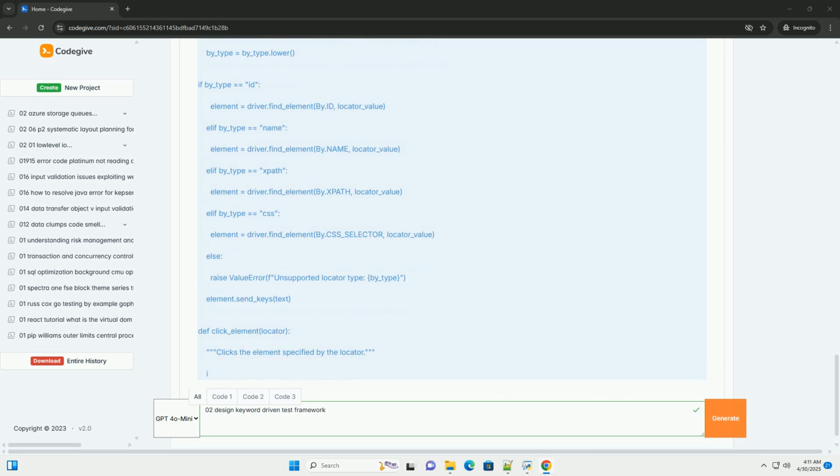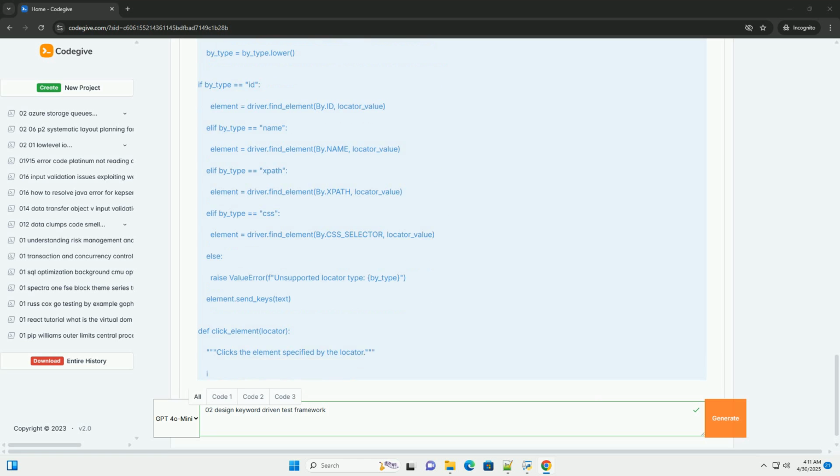7. Running the tests. Open your terminal, navigate to the root directory of your project, keyword_driven_framework/, and run the tests using pytest. Pytest will discover the tests in the test directory, read the test data from data/test_data.csv, execute the keywords, and generate a test report.